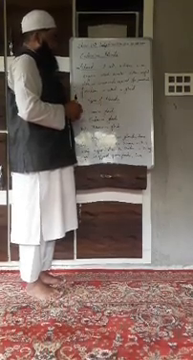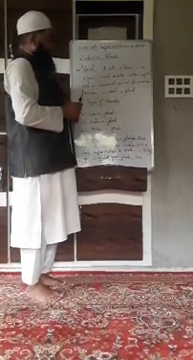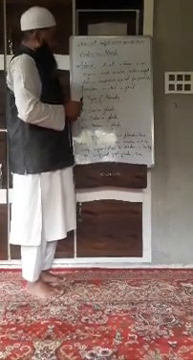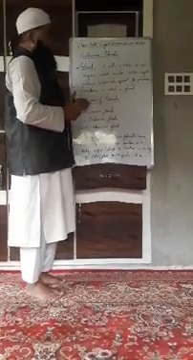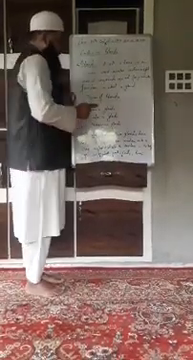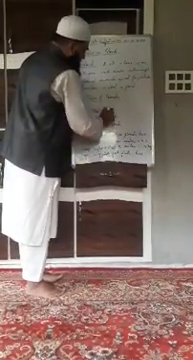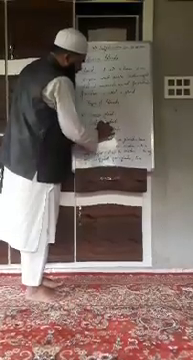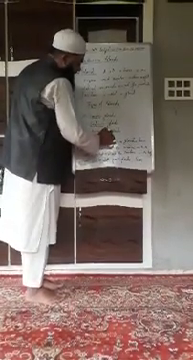Types of glands. Generally there are three types of glands in the human body. The first is the exocrine gland, the second is the endocrine gland, and the third is the heterocrine gland.